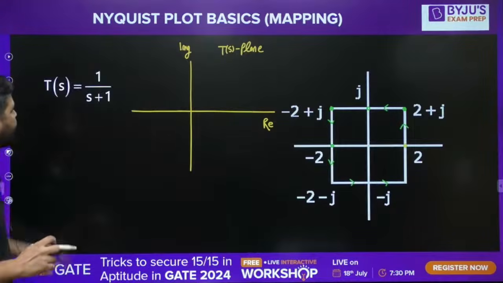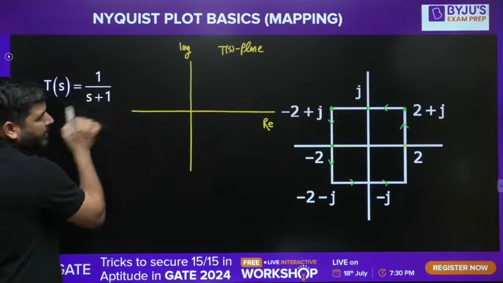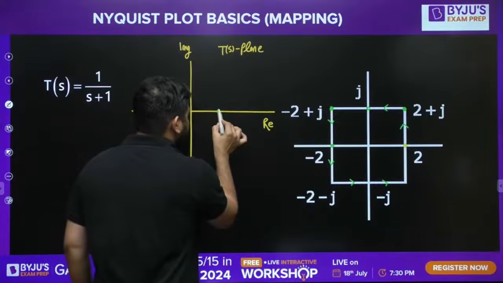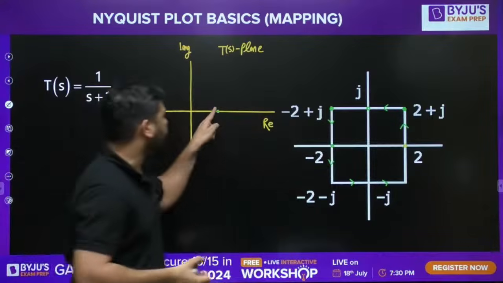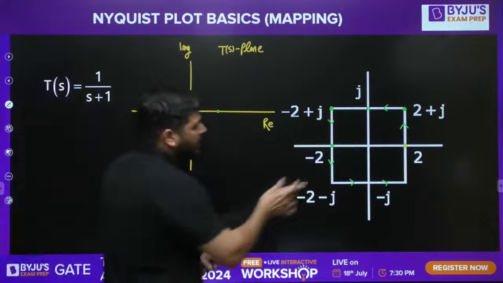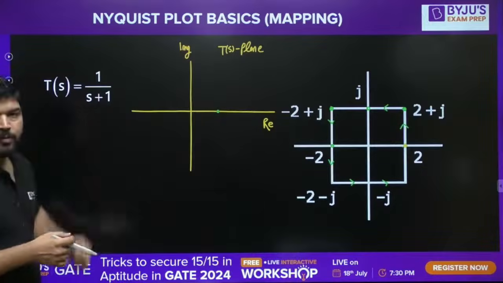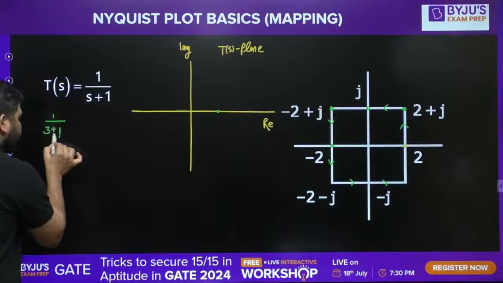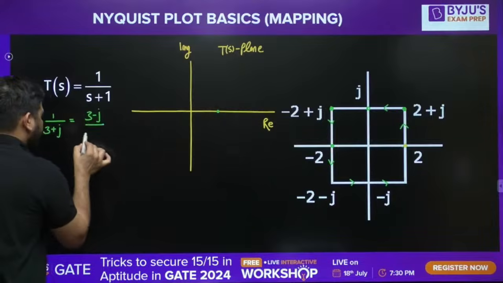Tell me what is the value. If you map this in TS, you will see that it will become 1 by 3. So you can show the point at this position, 1 by 3. Now let's take this point, 2 plus j. If you put 2 plus j here, it will become 1 over 3 plus j, and you can simplify this, (3 minus j) divided by 10.